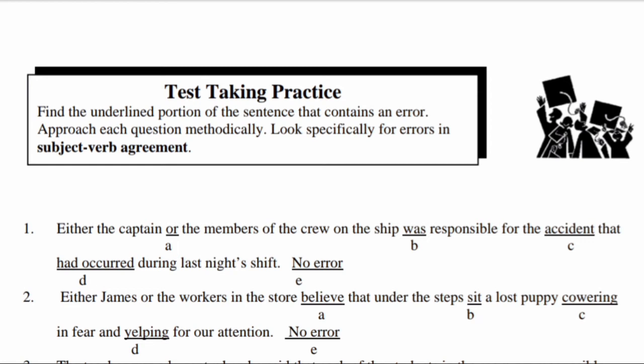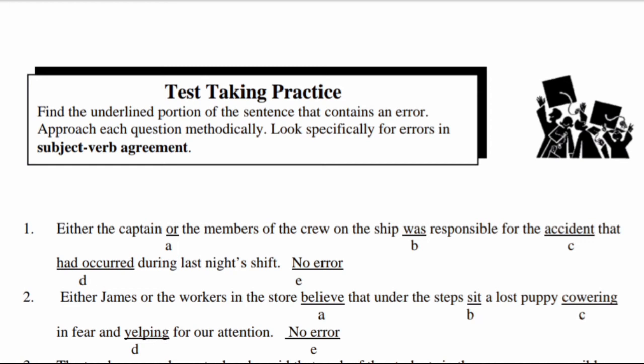Number 1 is the captain, number 2 is the members. But these two subjects are connected with either or. So our rule is the verb will follow the nearest subject. So the nearest subject of the verb is the members. The members is a plural countable noun, so it carries the plural verb that should be were. But here it is written on the ship was. So the error is in the underlined portion B. So the answer is B.